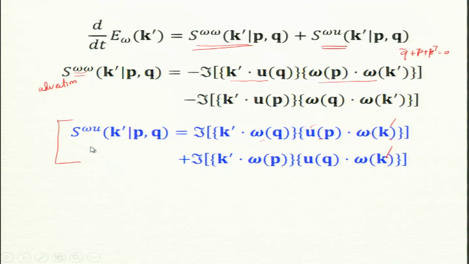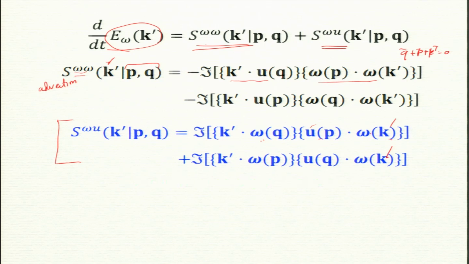This is the entropy increase, the rate of change of entropy at wave number k prime by 2 terms, and 2 wave numbers. So, it's k prime, there is an increase in k prime from both p and q. So, it should be called what? Combined entropy transfer. Okay.